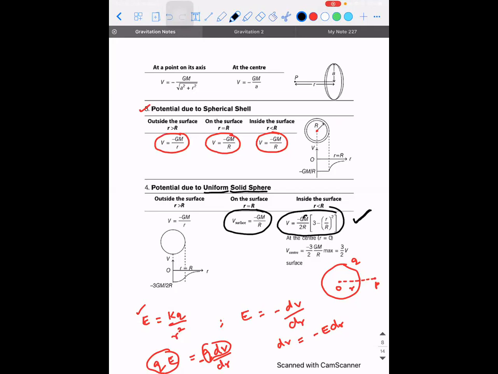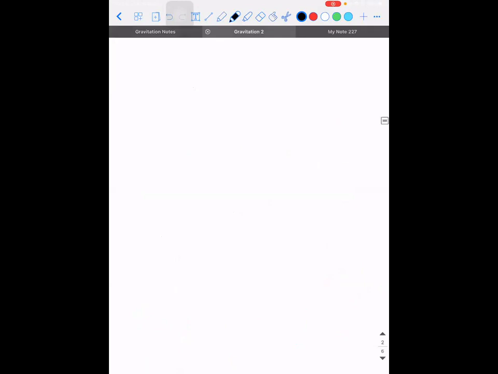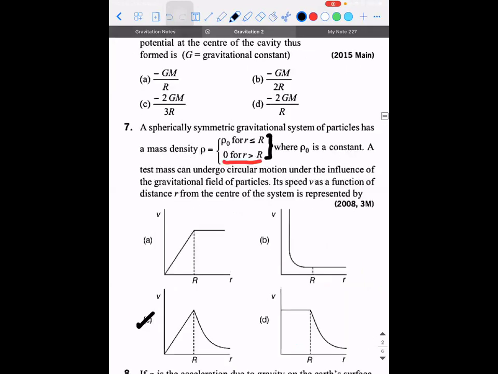Here the total mass is taken into consideration, and we don't know whether the density varies according to this function. We don't know whether the density varies according to the values given in this question. This question has a specific variation of density. Are you able to understand why you're not supposed to use that?